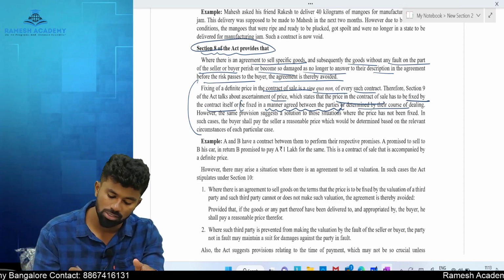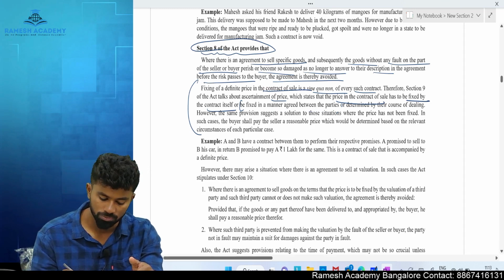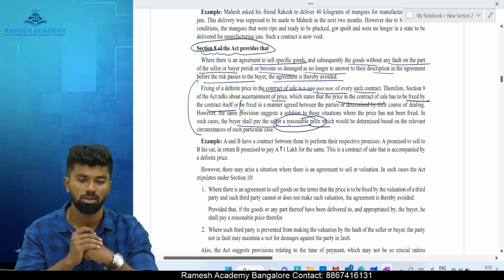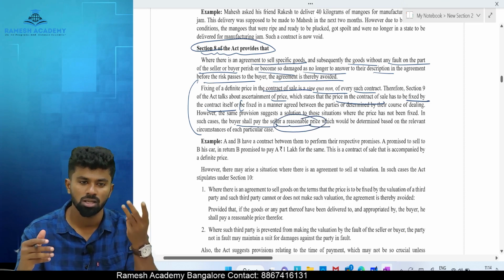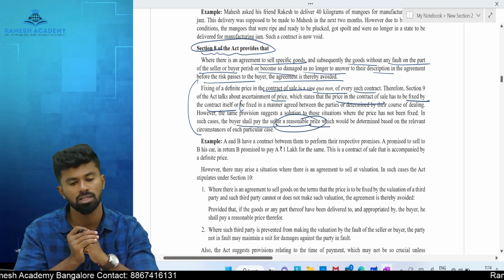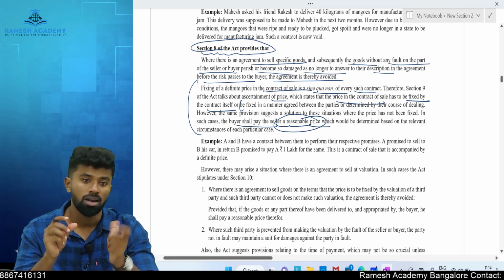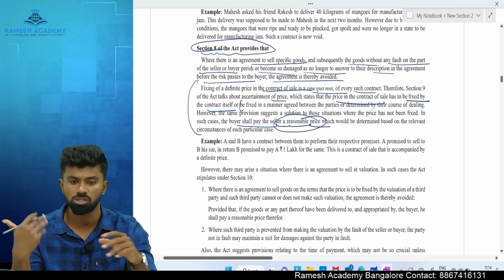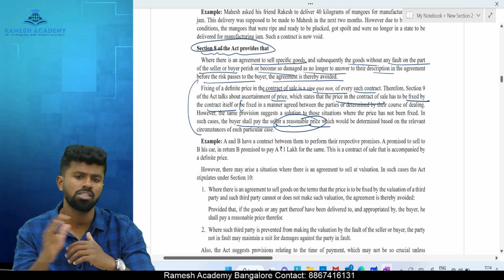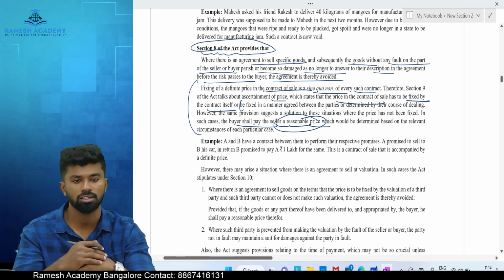Okay. However, the same provision suggests that where the price has not been fixed, in such cases, the buyer shall pay the seller a reasonable price. What price? Reasonable price. When the price cannot be ascertained in the 3 ways, what is the first way? The first way is it can be agreed in the contract itself. Second, the parties can agree the manner of fixing the price, or based upon their course of dealing, usually at what price they sell. If the price cannot be ascertained in any of these ways, then the law provides the buyer must pay what price? Reasonable price. And what is a reasonable price is a question of fact.